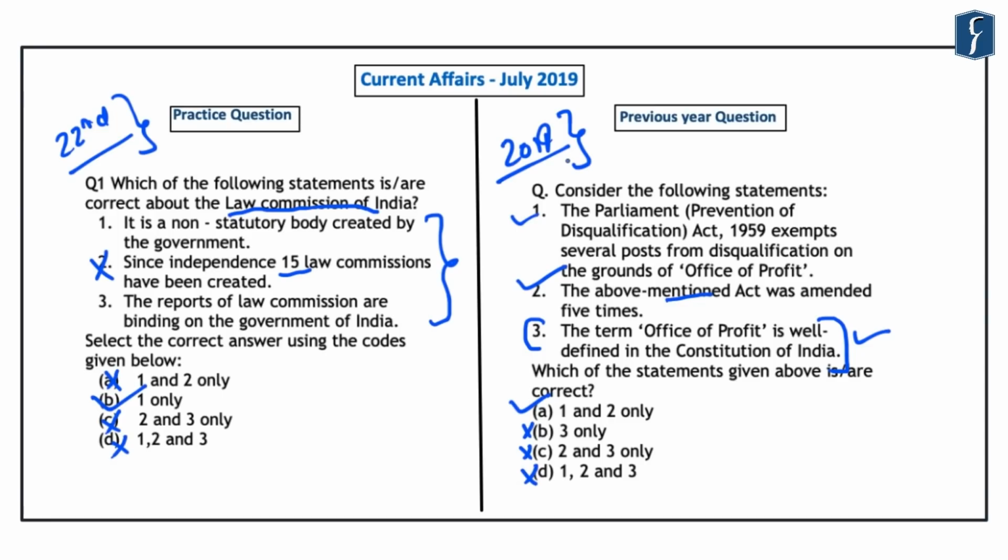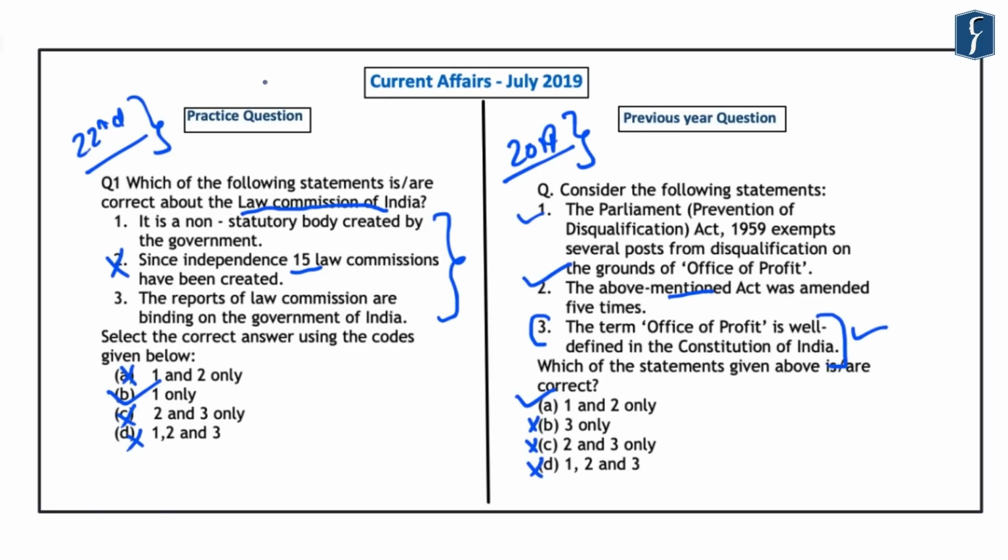UPSC based on the current affairs related to the term Office of Profit. So the important takeaway from this discussion is that you should not judge any question in the actual preliminary examination based on the length of that question or the number of statements mentioned in that question. And secondly, rather than looking for correct statements in such questions, you should first look for which statements are wrong or incorrect according to your knowledge.